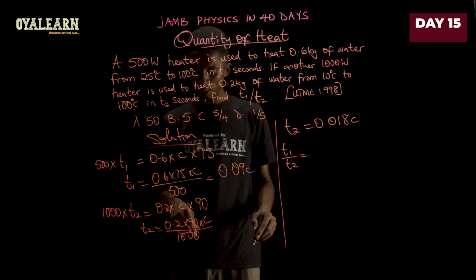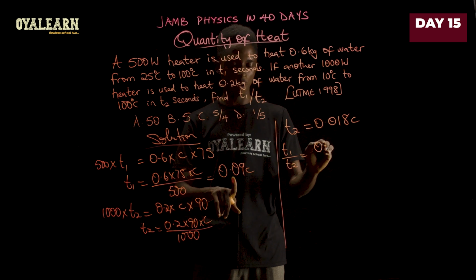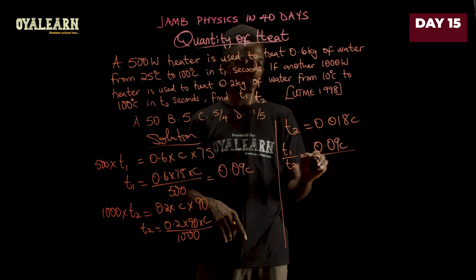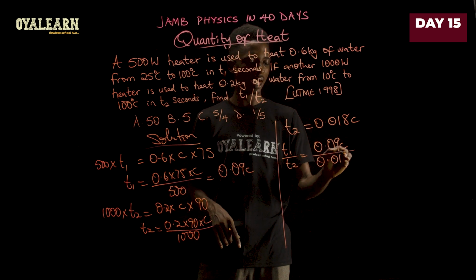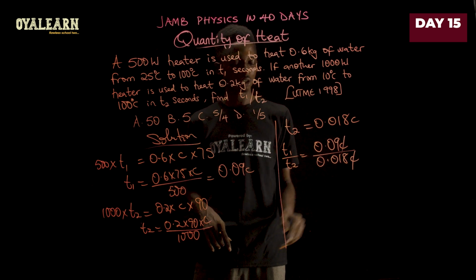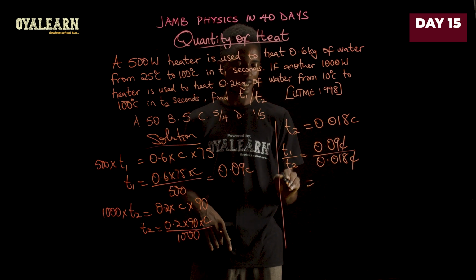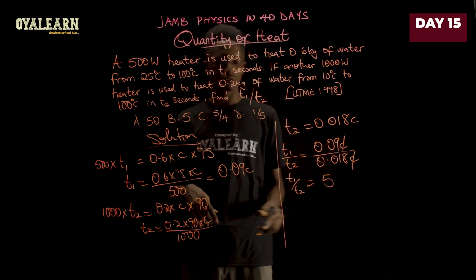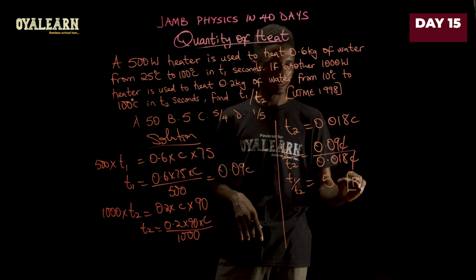Now we can go on to find T1 over T2. Now that will be, remember T1 is 0.09 C divided by T2, which is 0.018 C. So C cancels C. So we can then solve this with our calculator. That is T1 over T2 is going to give us 5. So the option to go for here is B.